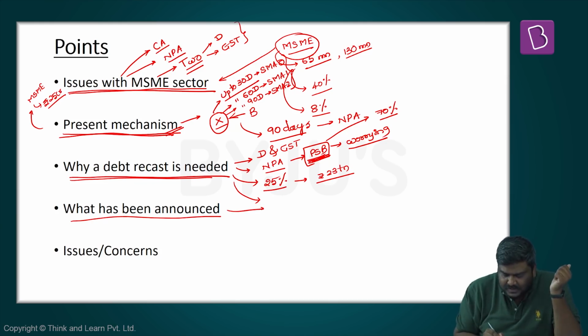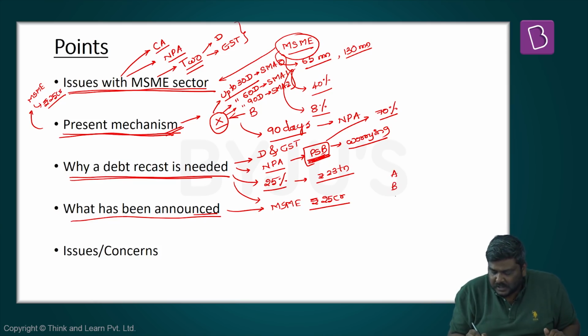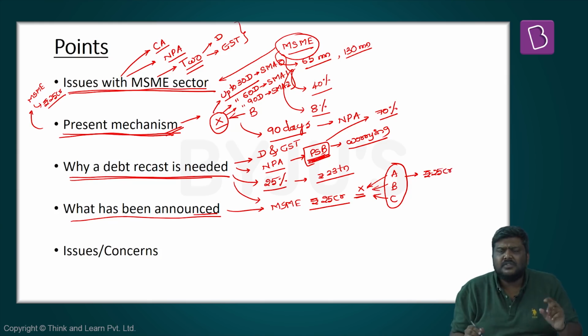Now, I'll discuss this under various important points. First, the debt recast will be applicable only if the total exposure of the institutions in the form of lending to this particular MSME is up to 25 crore rupees. I'll explain this. For example, there have been 3 banks or 3 financial institutions which have lent to a particular MSME unit, let's say X. The total lending or the total exposure of credit from all these financial institutions which have given loans to this MSME unit should not be more than 25 crore rupees. This is the first very important point in terms of this particular debt recast announcement.